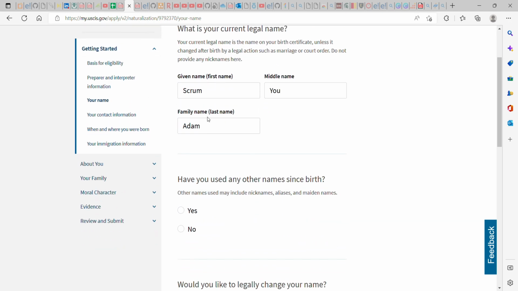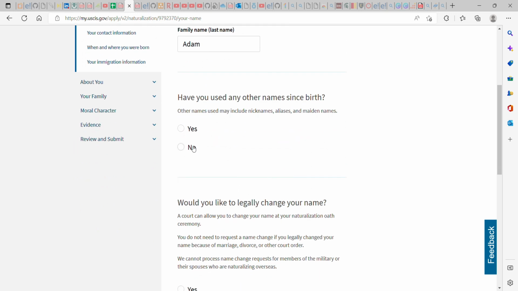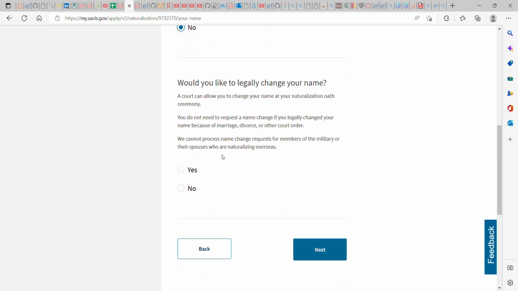Just fill out your name. Have you used any other name since birth? If you have used any other name, maybe you are married and changed your last name, or you decided to change your last name or your first name, no matter what, just click yes. But if you have not, just hit no. I'm just hitting no. Would you like to legally change your name? If you are married or you are planning to change your name, no need to go change your name because you're going to do it right there at the naturalization center. So if you want to change your name, you can say yes. If not, just hit no and continue.